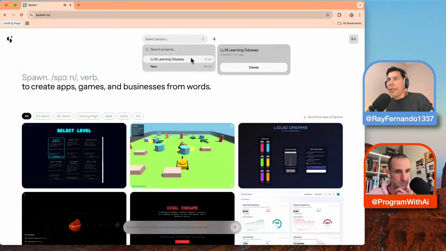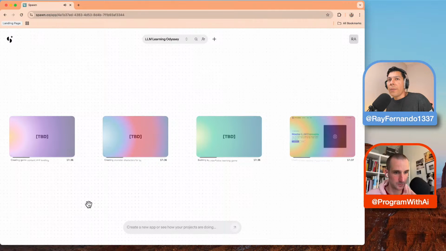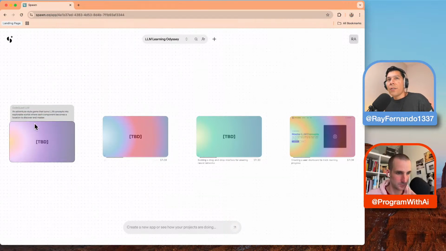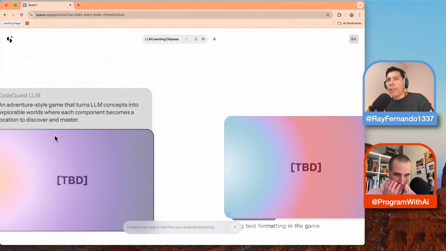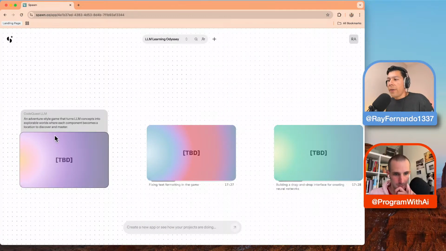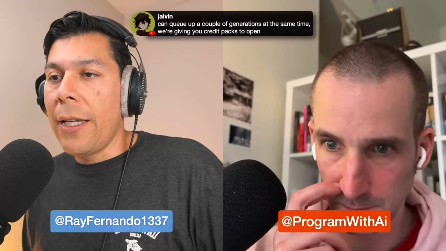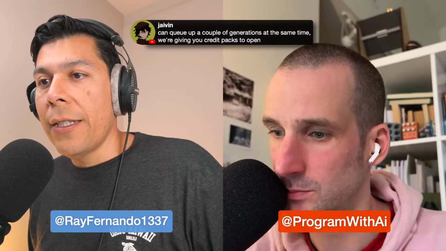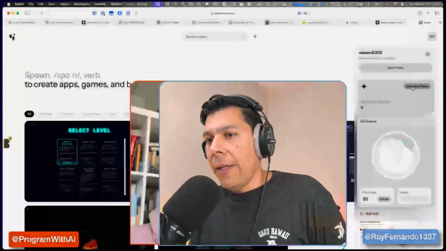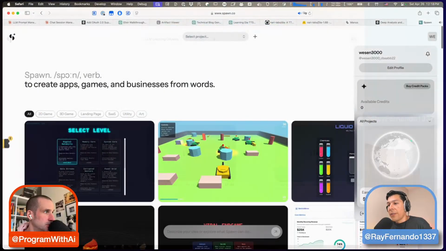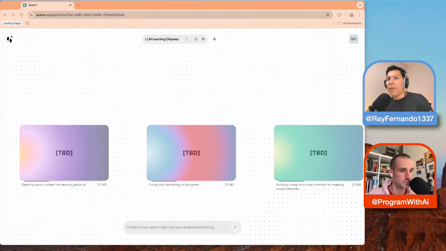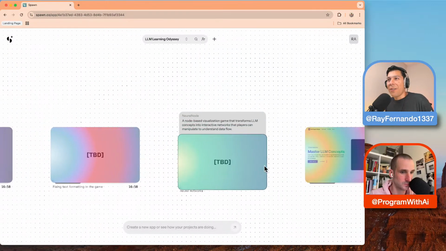The app that I did is an LLM Learning Odyssey, and I generated this about 5 minutes ago. I just described that I want an adventure style game to learn LLM concepts. One of the problems is that whenever you're learning language models, you have to look through code, look through different things, and that's really important in your journey. I also want a gamified way for me to interactively learn a repo. There's something about creativity when you do something in a different way. And if this thing is as promised, why not have it make this for me instead of me trying to vibe code this?